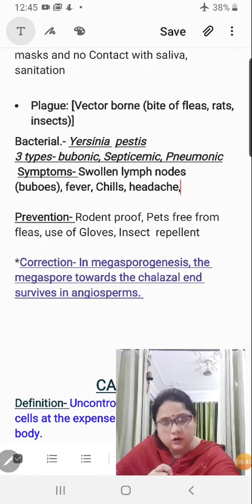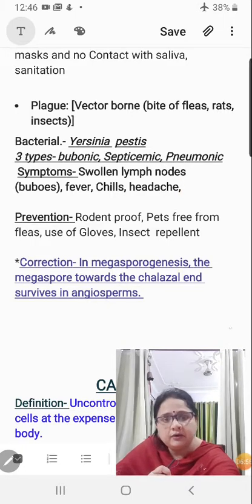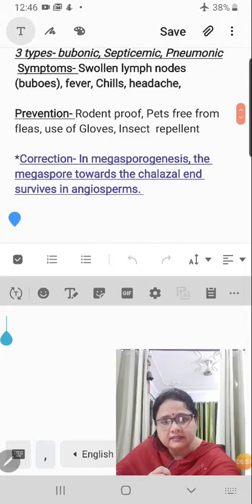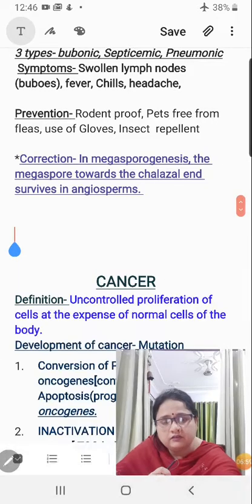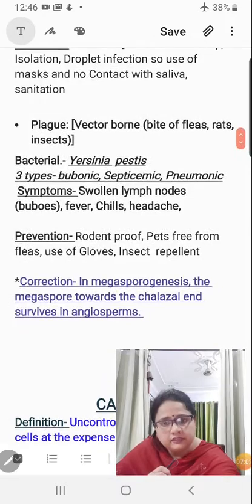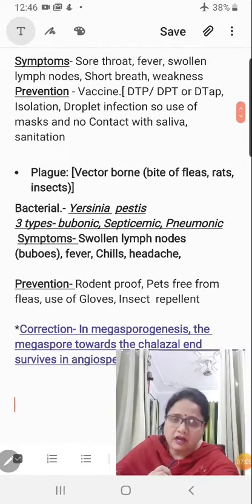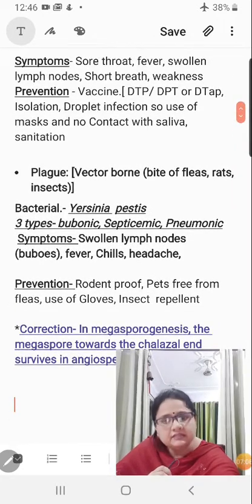Though we cannot rule out the possibility of the cell at the micropylar end surviving, because in many Oenothera and many others such incidents occur. But what you have to realize is that when we generalize about most angiosperms, we have to say chalazal end. The cell nearer to the chalazal end survives and converts into the embryo sac.